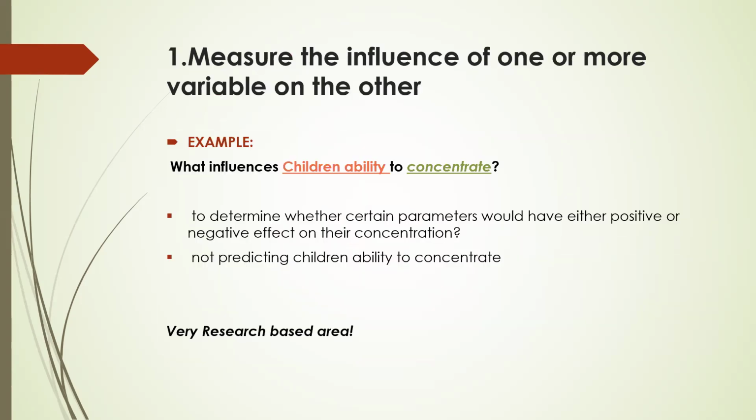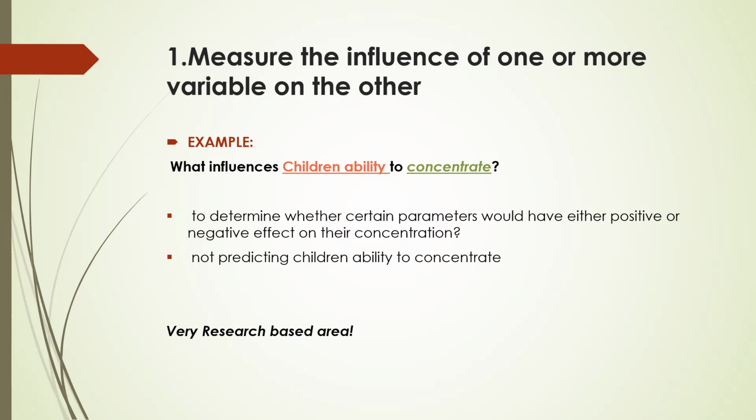Number one, the first purpose was to measure the influence of one or more variables on the other. For example, if you want to see what influences a child's ability to concentrate. In this case, we want to determine whether there are certain parameters which have a negative or positive effect on the concentration of the child. We are not predicting the child's ability to concentrate.